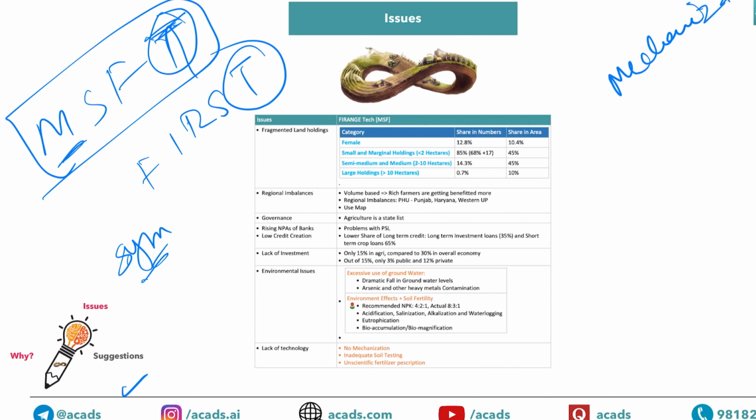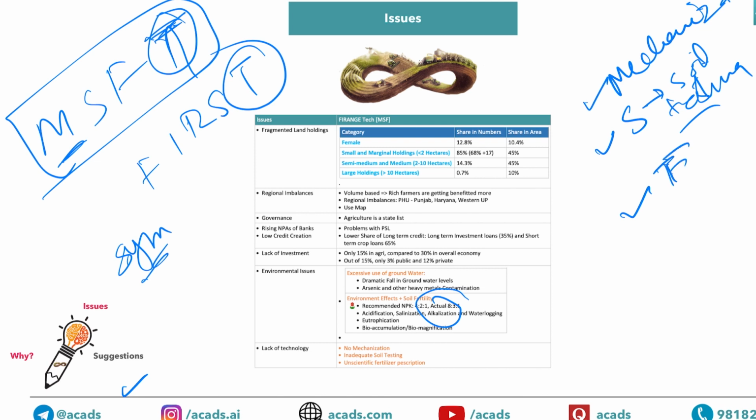When it comes to issues, you can write no mechanization, and mechanization. When it comes to suggestions, write about the need for mechanization. Second is S. S is about soil testing: how we can use tech for soil testing and correct the distorted distribution of NPK fertilizer. Then the last one is F, which is about fertilizer prescription. If we have better sensors and better testing mechanisms, we can prescribe fertilizer in a more suitable way. So this is everything about issues.